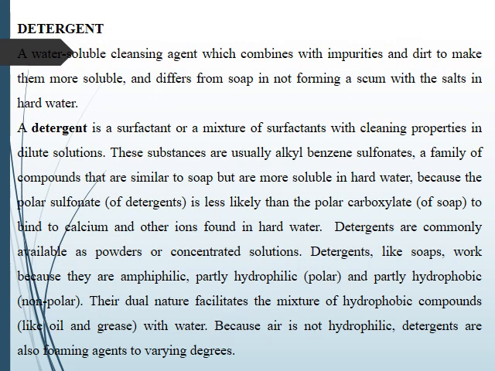Now, detergents. Detergents have a soluble cleansing action which combines with impurities and dirt to make them more soluble, and differ from soap in not forming a scum with the salts in hard water. A detergent is a surfactant or a mixture of surfactants with cleaning properties in dilute solution. These substances are usually alkyl benzene sulfonates, a family of compounds that are similar to soap but are more soluble in hard water, because the polar sulfonate is less likely than the polar carboxylate to bind to calcium and other ions found in hard water.